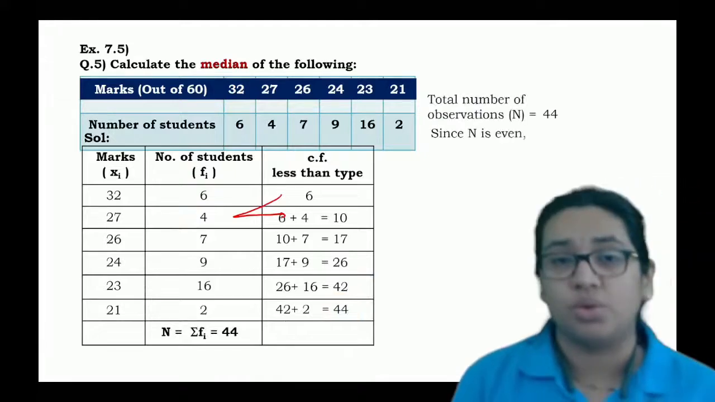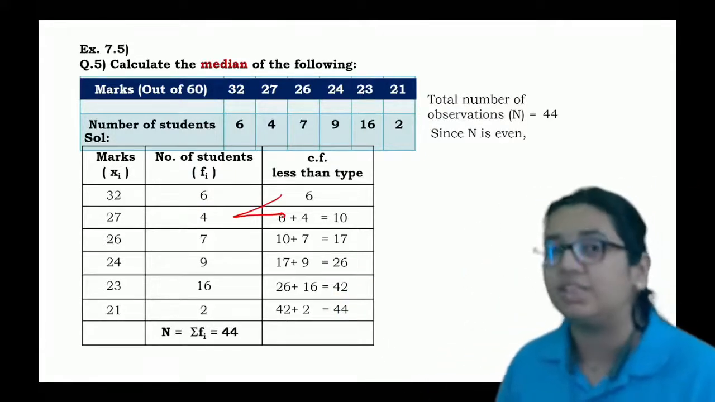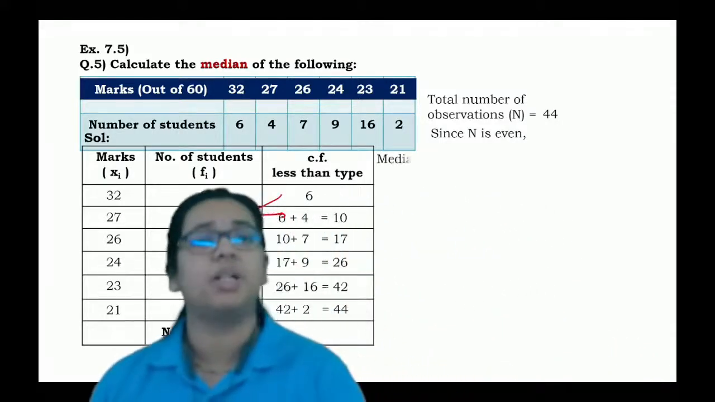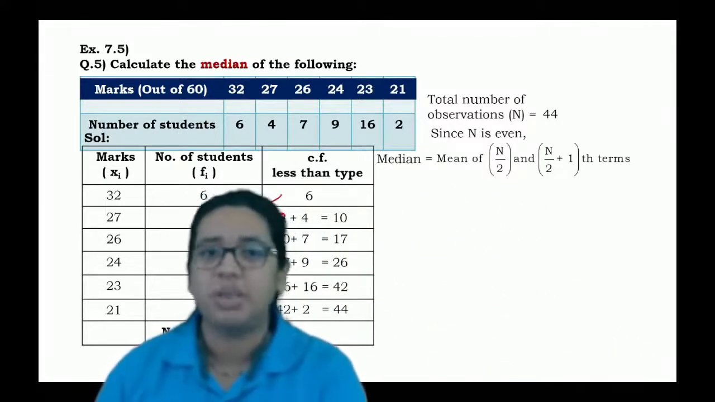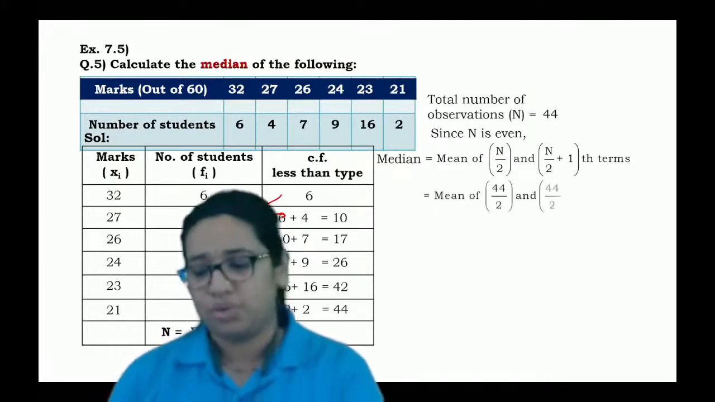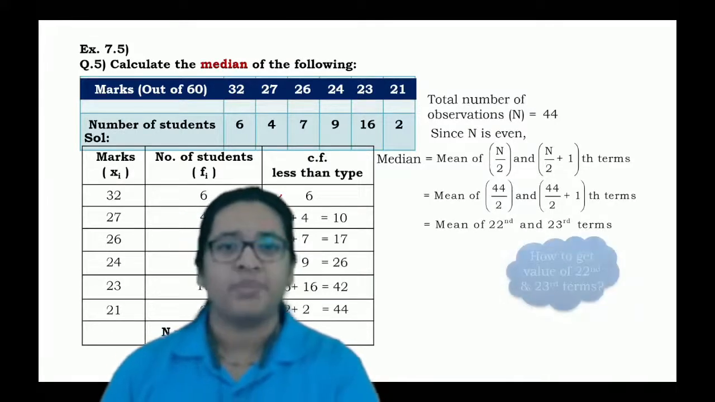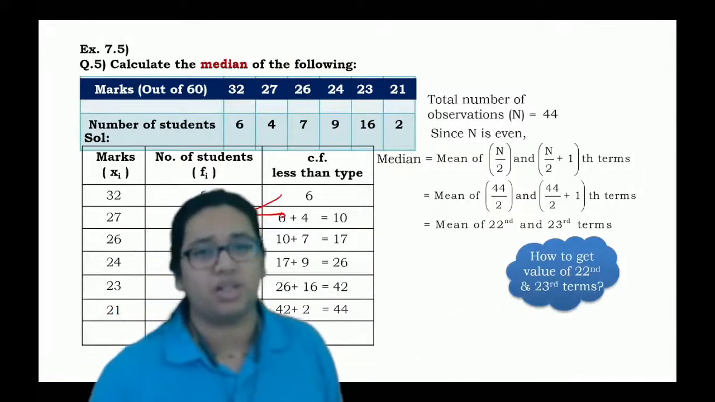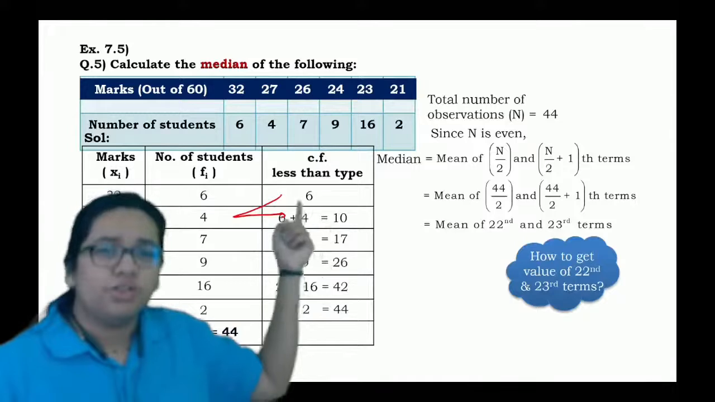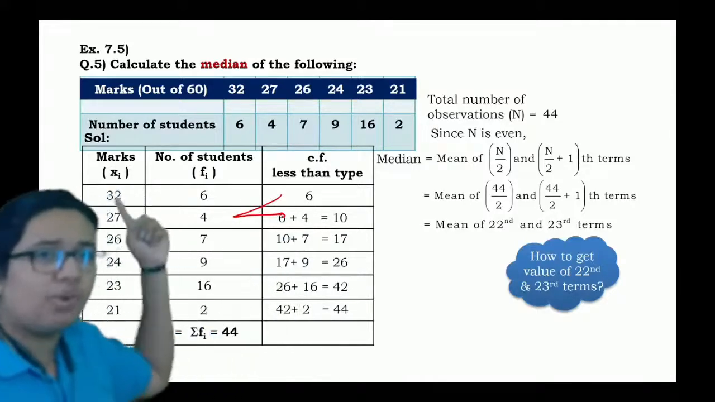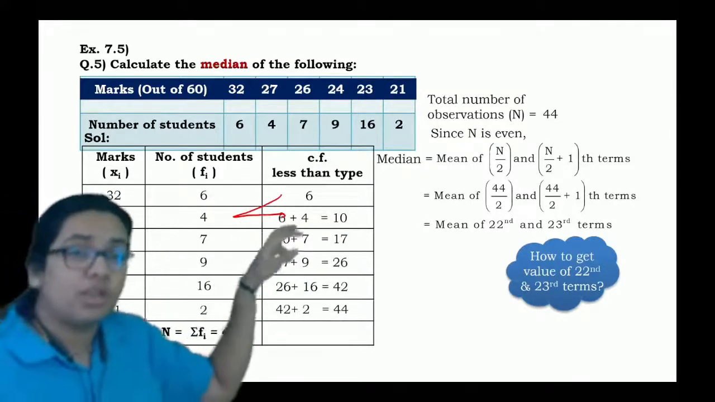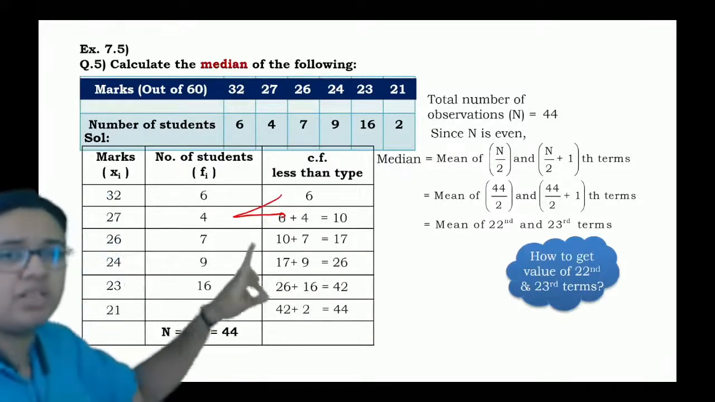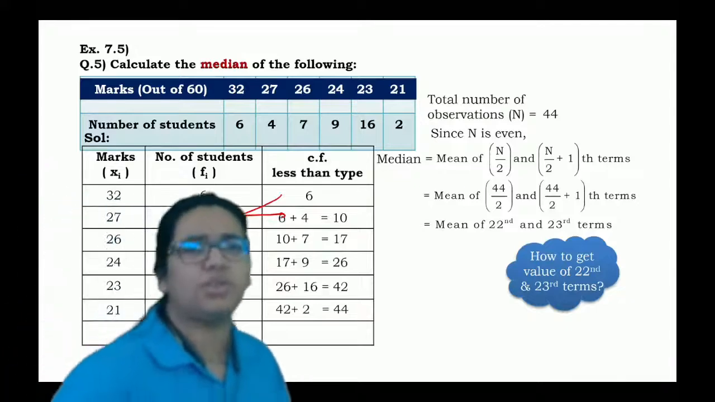So as n is even, we know that the median is nothing but the mean of the n by 2th term and the n upon 2 plus 1th term, right? That is, we have to consider the mean of the 22nd and 23rd term. But as you will see here, the first 6 observations will be like this. Then for the next 4, the first 10 will be less than 27 and so on.